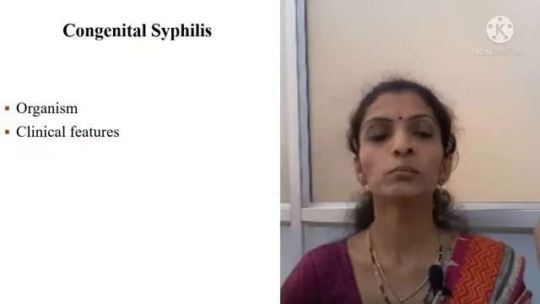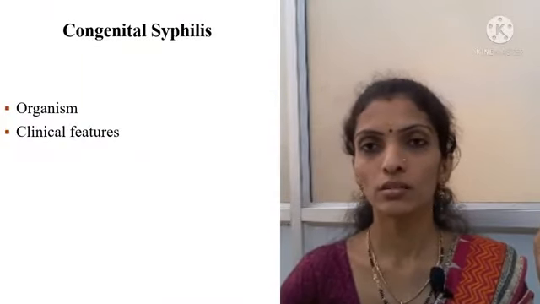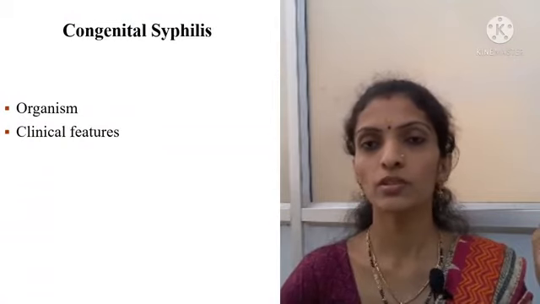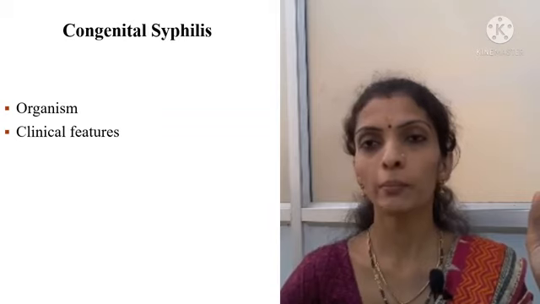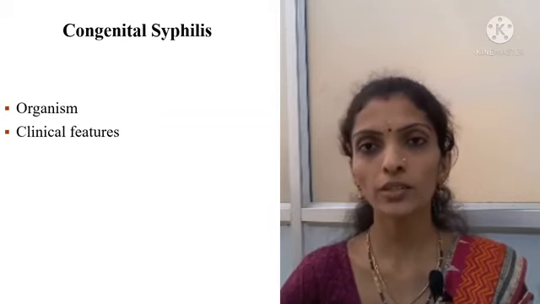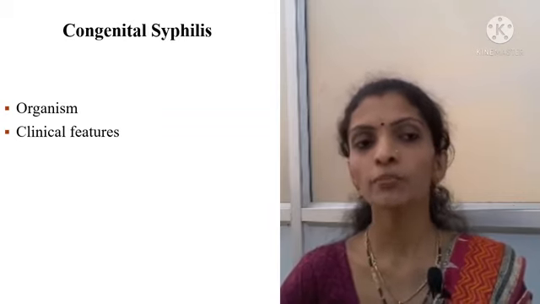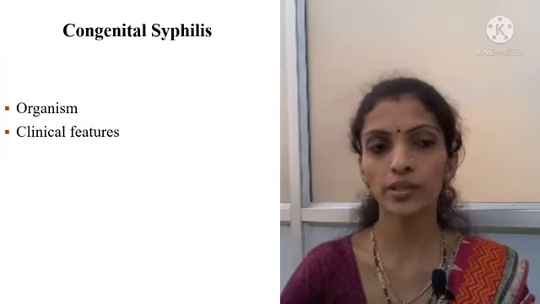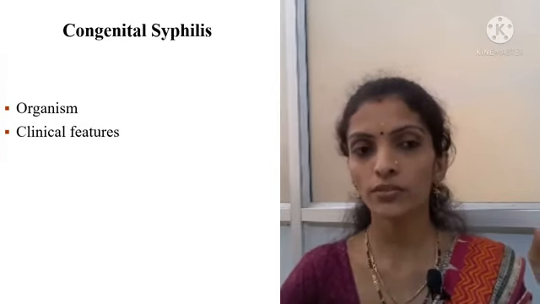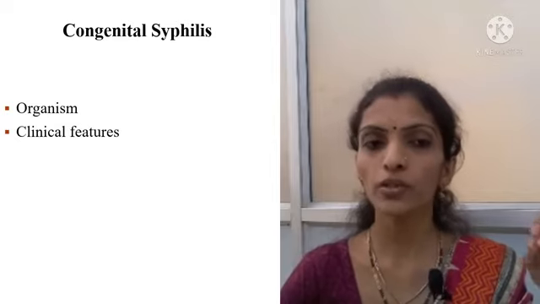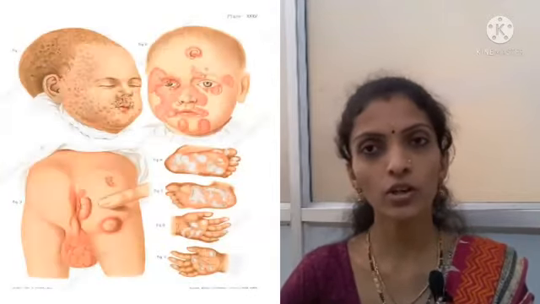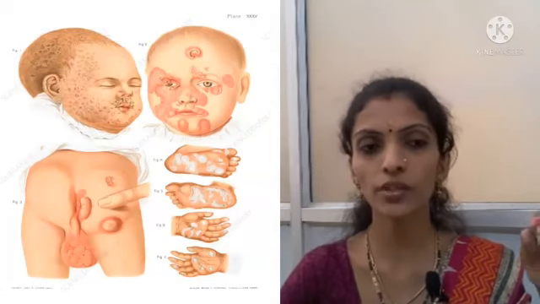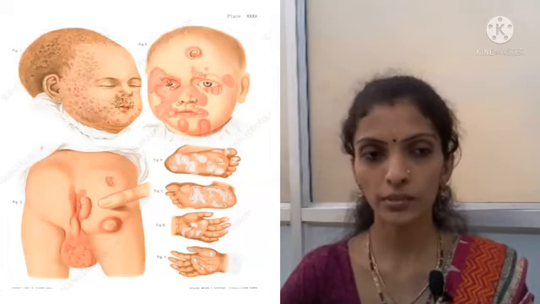And here the organism which causes the infection is a spirochete, namely Treponema pallidum. And here the clinical features will be present, as the birth of a syphilitic baby is often preceded by recurrent abortions. How will it be caused? Due to recurrent abortions, the syphilitic baby will be born.